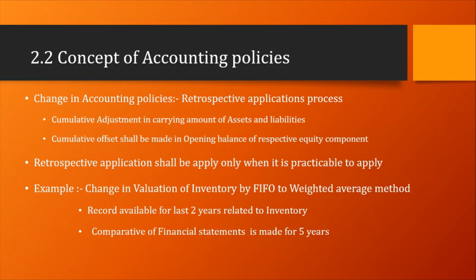For example, suppose there is a change in the inventory valuation method from FIFO to weighted average method. The company has records related to the inventory for the last 2 years, but the comparatives of the financial statements have been shown by the company for 5 years. So there is a 3-year gap, which shows the impracticability. So the company has to consider those facts and disclose these things in the notes to accounts, showing the impracticability of implementing these types of changes.